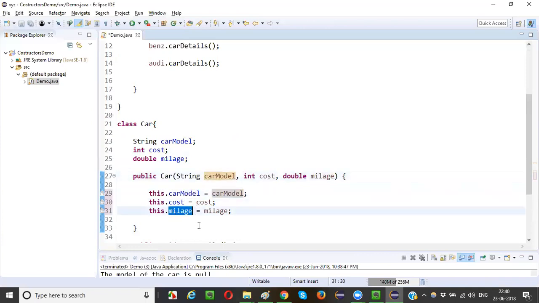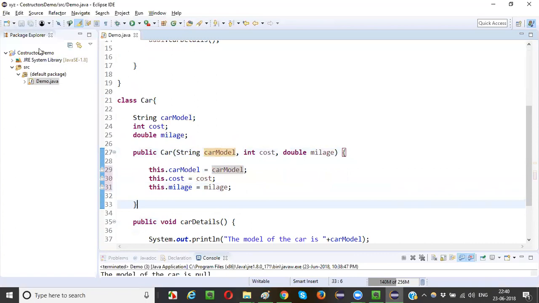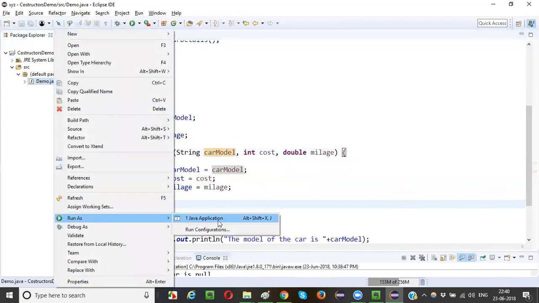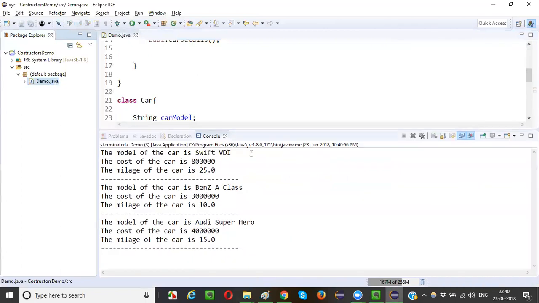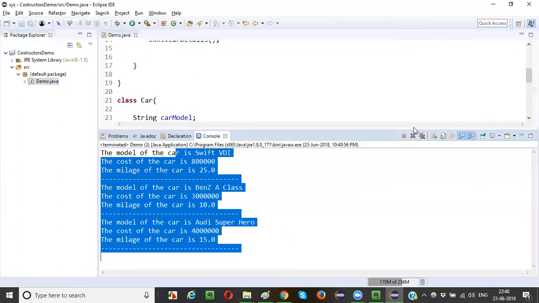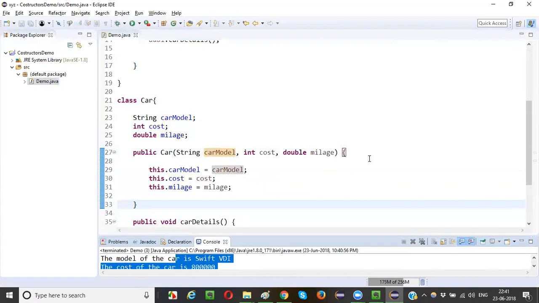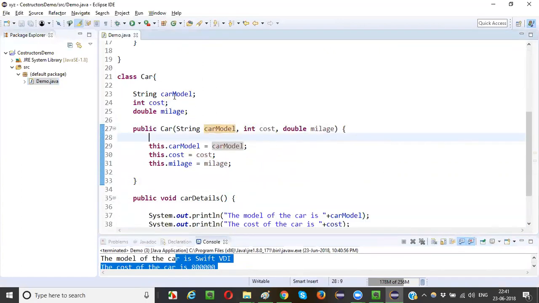So now the assignment is properly being assigned. With the help of the simple this keyword, you can solve this problem. Right click, run as Java application. Now the things will work fine. These are working fine. All the proper values got printed here. So if you want to use the same name for the variables and parameters, then you have to use this keyword to differentiate the variables from the parameters. Very simple, guys.